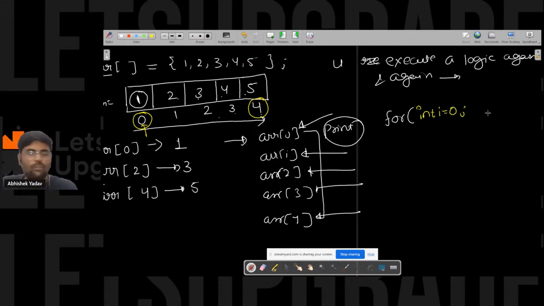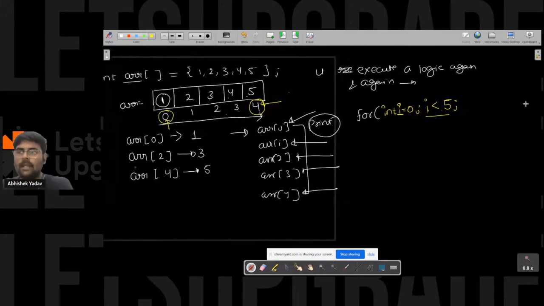After then I have to write the condition. Condition means how many times I have to execute the body of the for loop, or you can say when I have to stop. So I have to stop when the value of i is greater than 5, right? Or I can write that the moment i is greater than or equal to 5. So here I have to execute the body of the for loop till the time i is less than 5. Or you can write like this, till the time i is less than or equal to 4. Right everyone?